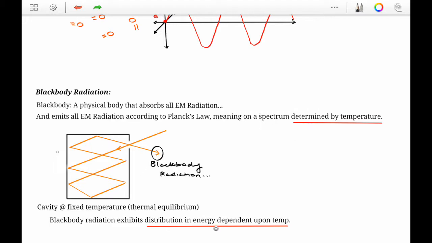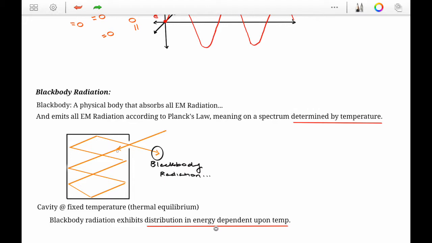But what I want you to consider here is the model for a black body. This is what's most commonly seen as just a black box with a hole. According to the definition for a black body, this box is going to absorb all electromagnetic radiation, and that's seen from this arrow entering into the black body.